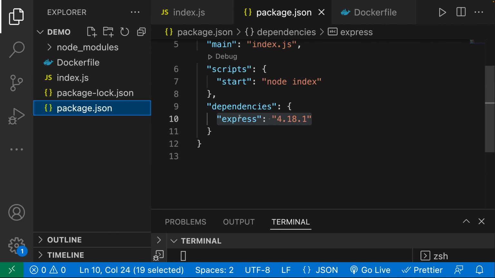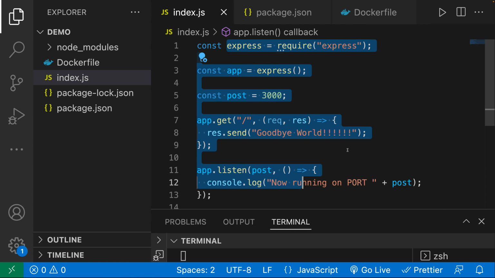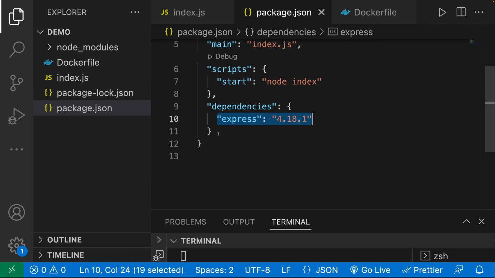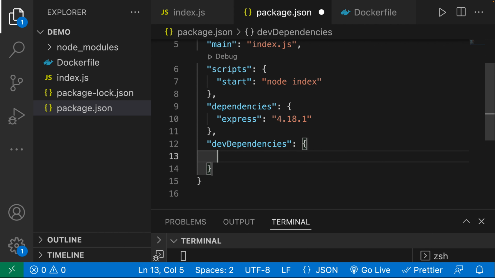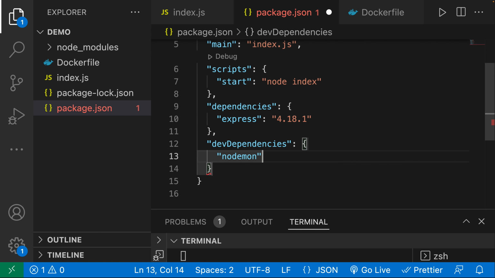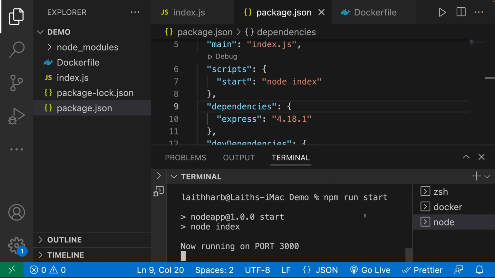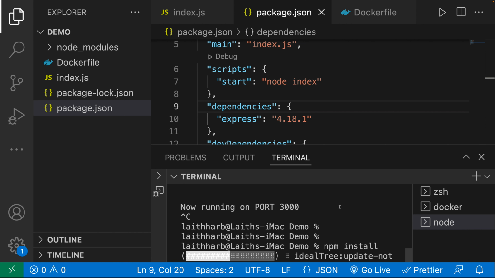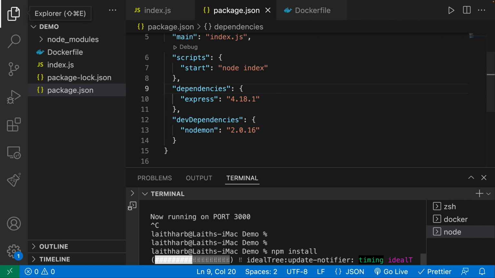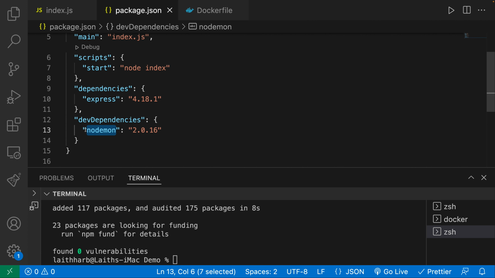Let's go over here to our package.json. It's going to listen to any changes inside of our files, and it's going to automatically restart our Node application for us. So over here, let's define a new dev dependency, because we're only using this in development, and it's going to be called nodemon. I'm going to use the version 2.0.16. Let's go ahead and do an npm install just to get that installed again. So Control C, npm install. Let me zoom out of here a little. Close out of that. All right, so now we have nodemon installed as a dev dependency.